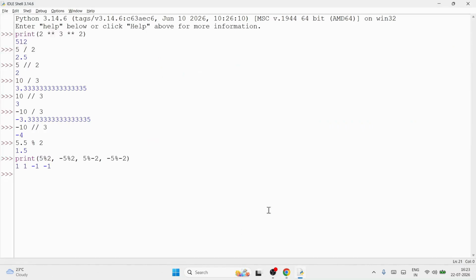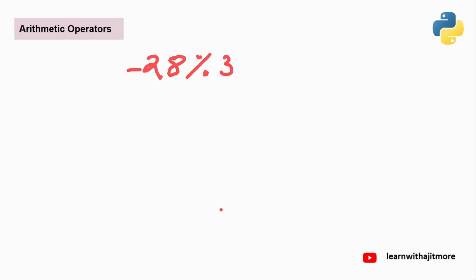And meantime, you can just find out -28 divided by 3 is how much? -9.333. What will be the floor of it, guys? इसका floor क्या रहेगा? Minus, I hope, 10. -10. Very good. ठीक है? So keep that answer ready, -10, so that we can put it in that formula.